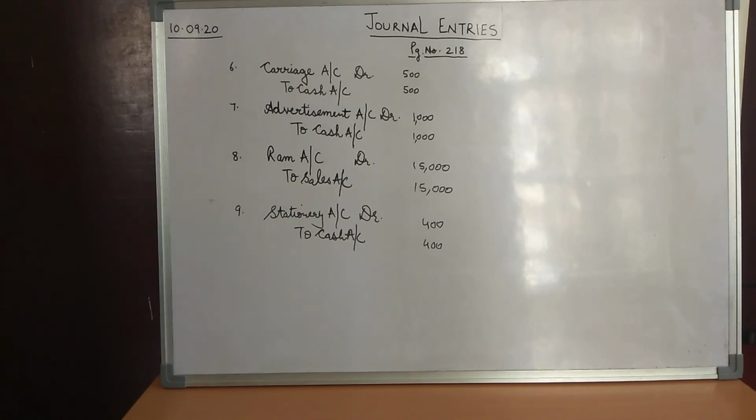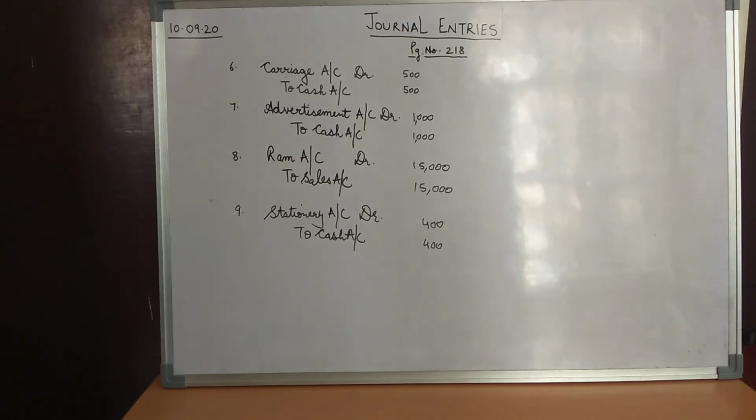So the two accounts involved over here is, one is Ram, and the other account involved, as it is mentioned sold goods, is sales. So Ram is part of the personal account, children. He is the receiver of the goods. So the rule for the personal account says that debit the receiver. So Ram being the receiver, we debit Ram with rupees 15,000. And what are going out of the business, children? Goods are going out of the business in terms of sales. So we credit sales account.